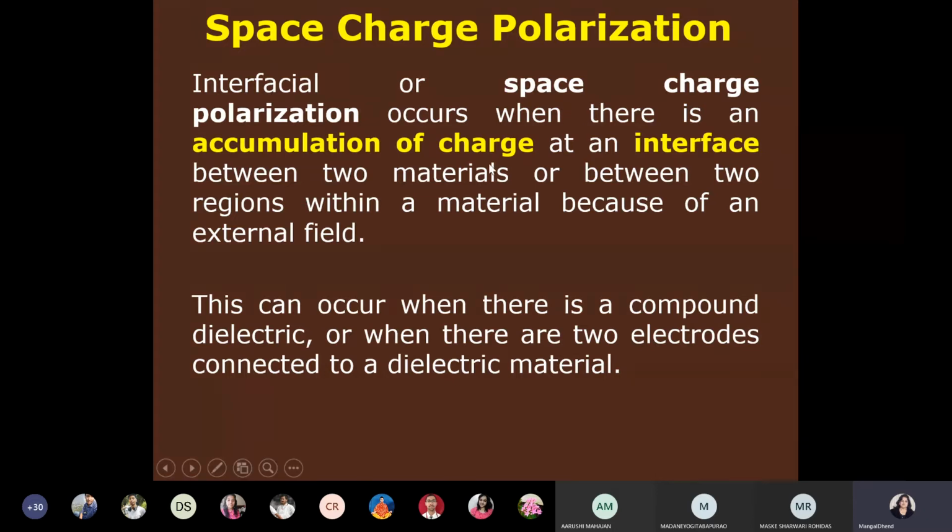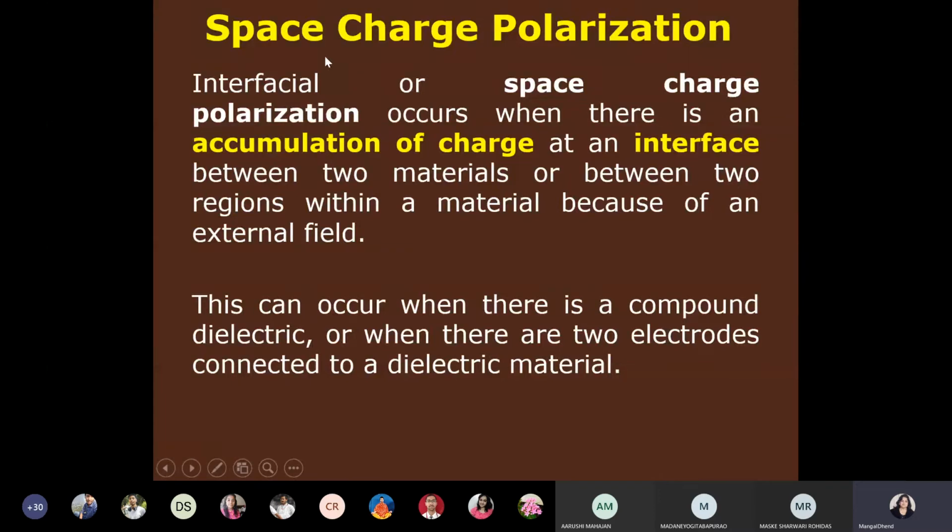When you apply an electric field, the interstitial charges will go on accumulating. The trapped negative charges will be attracted towards the positive plate, and the reverse will happen for the positive ions. They will get attracted towards the negative plate.